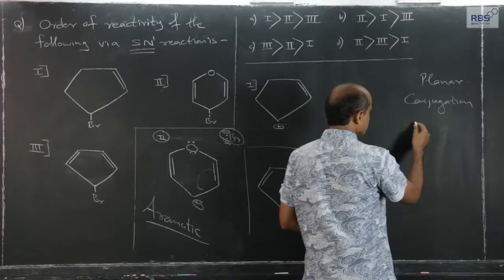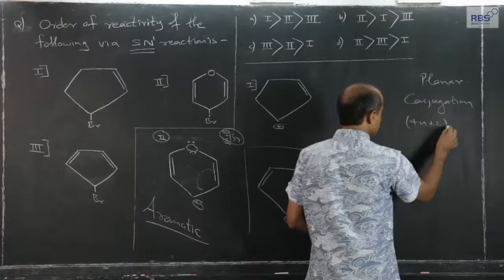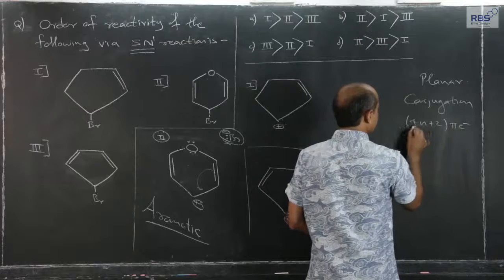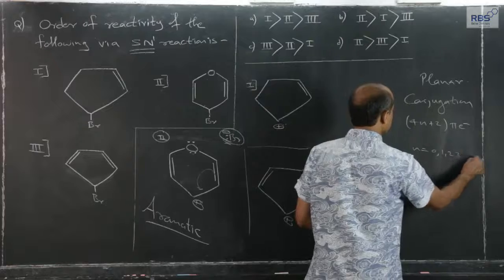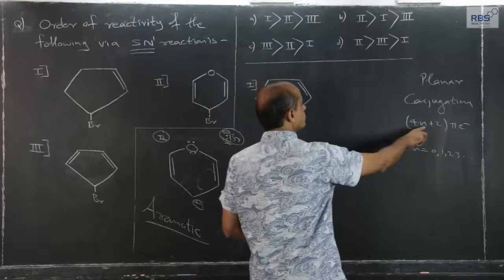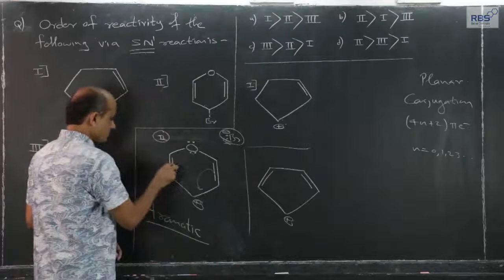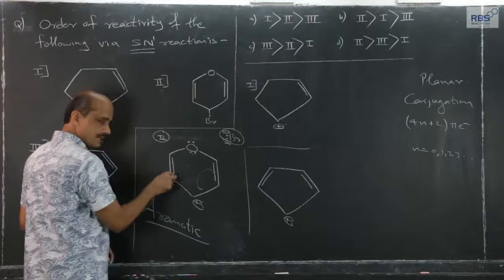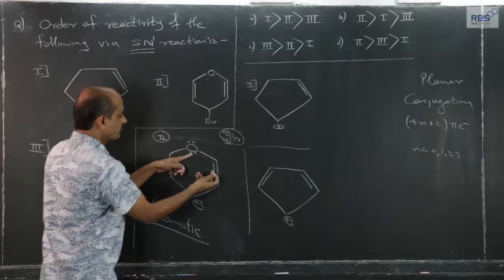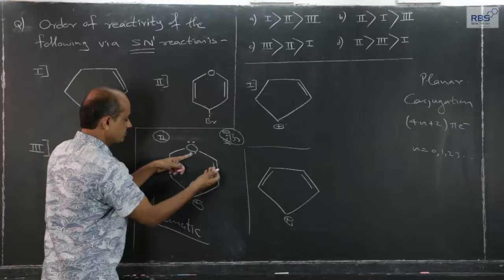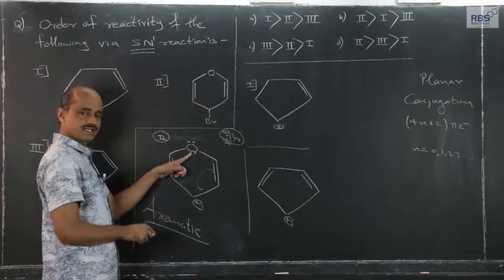And planar conjugation, 4n plus 2 pi electrons, n equal to 0, 1, 2, 3. If n equal to 1 is filled, then we get 6. So, these 2 pi electrons, these 2, 4, and this electron pair. Since this pi gets transmitted here, this lone pair forms a pi bond. Therefore, this has pi character.